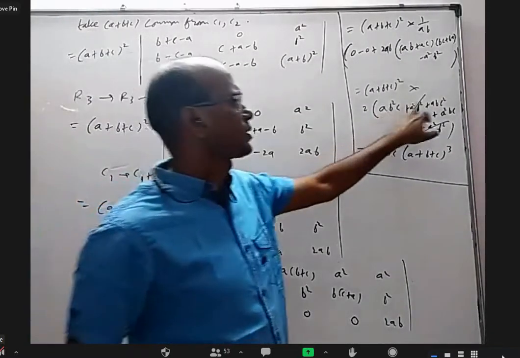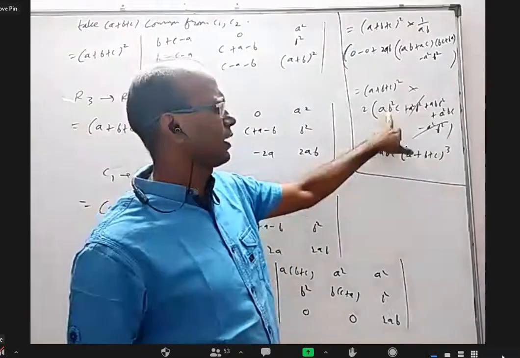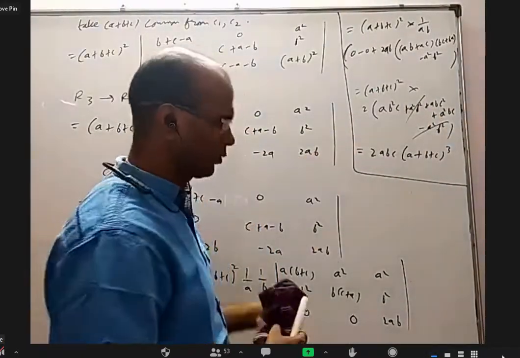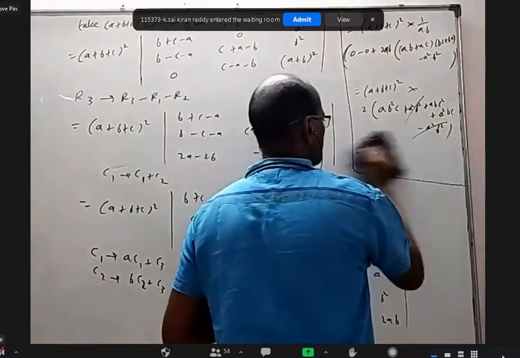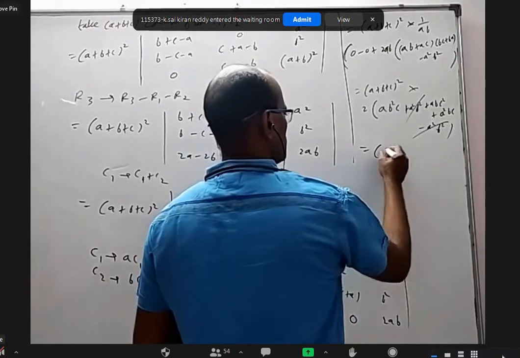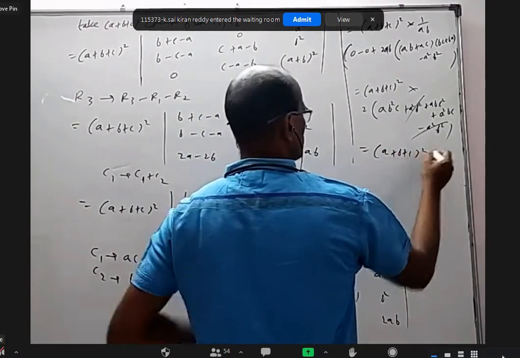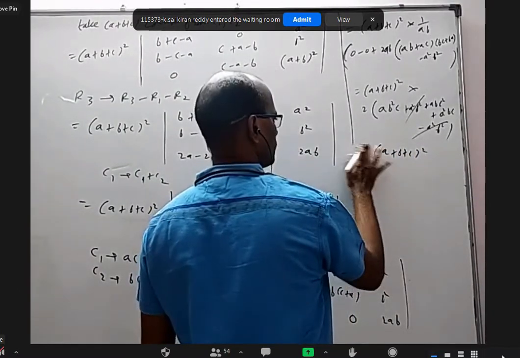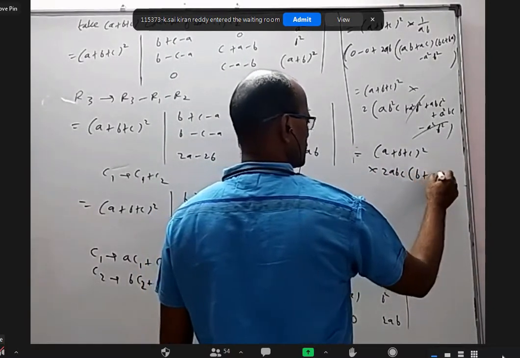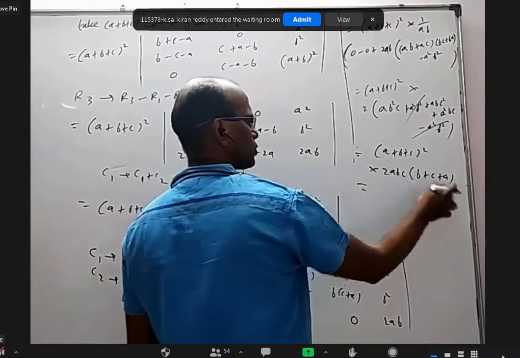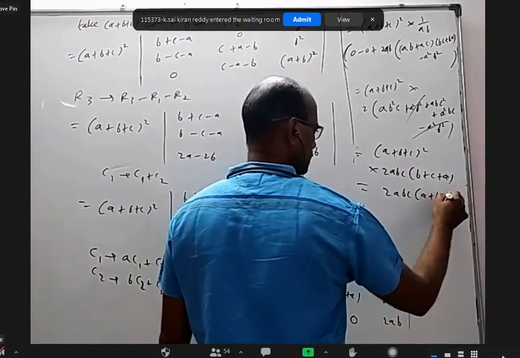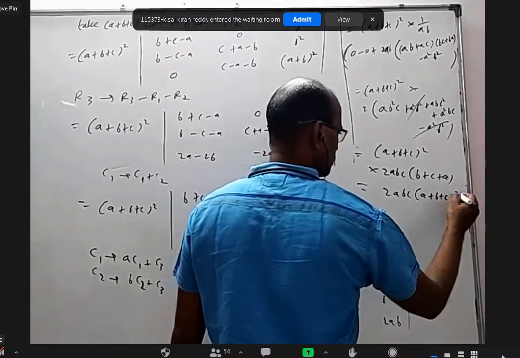So here from these three things, we took A, B, C common. We got an extra A, extra B, extra C. That will become A plus B plus C. Somebody wants one more step in between. This is A plus B plus C whole square into 2ABC common, extra B, extra C, extra A. Now these two are same. That's how it is 2ABC into A plus B plus C whole cube.